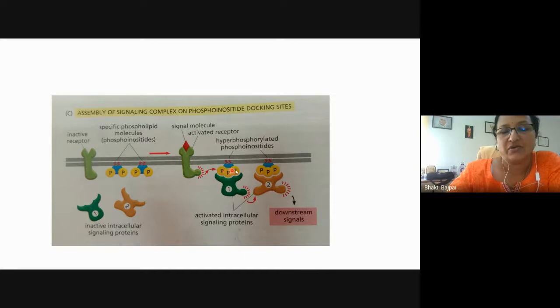phosphoinositides, which will provide the binding site for the inactive intracellular signaling protein. So they will bind here, and they will bring about their activation. Here you can see one is activating two, and then the downstream signaling is there. So here you can see that the assembly of the signaling complex is taking place on the phosphoinositide docking site. After the phosphorylation of the phosphoinositide, three phosphate groups are attached. So these are hyperphosphorylated phosphoinositides.